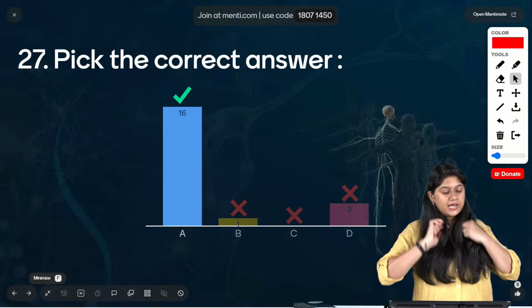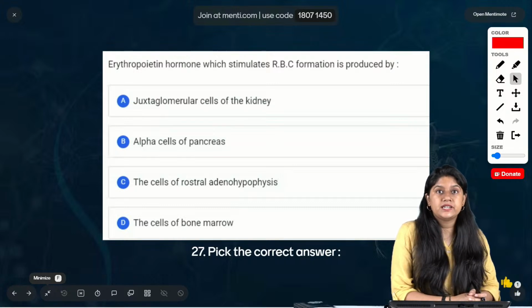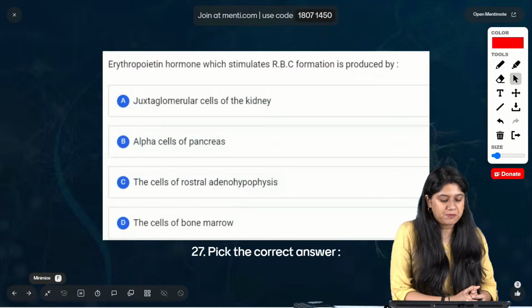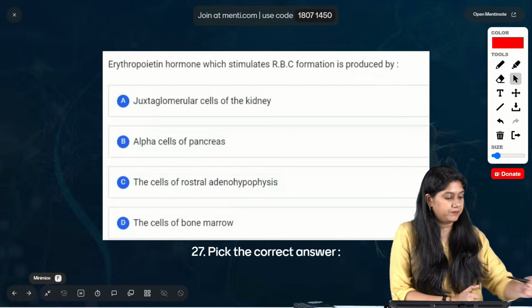Very good, everyone. Option number A is the correct answer, JG cells of the kidneys, right? हमने पढ़ा है, easy peasy. दो बार पढ़ लिया हमने in two different chapters. So erythropoietin hormone, which stimulates the RBC formation, is produced by the JG cells of the kidney. Okay.